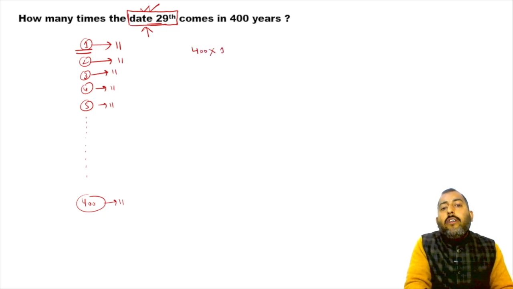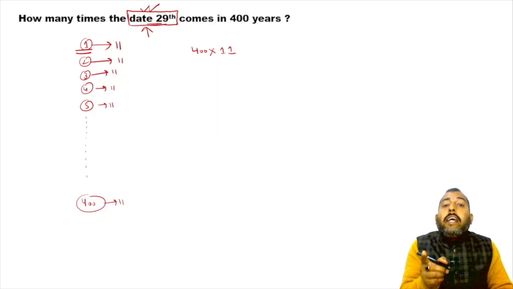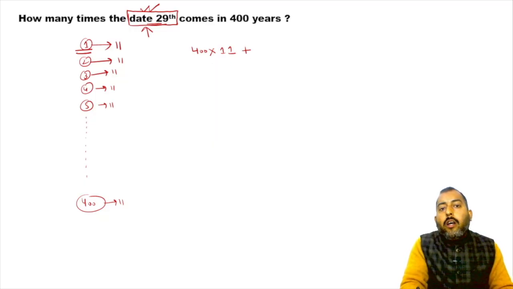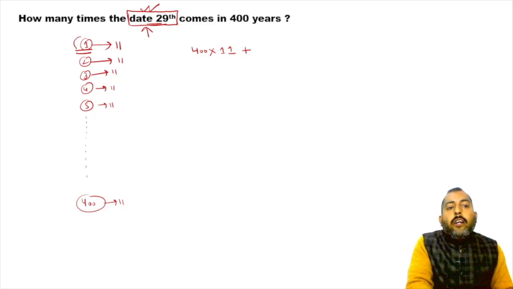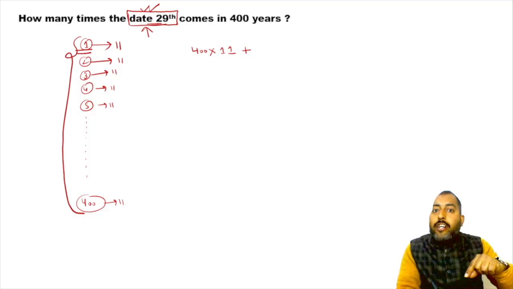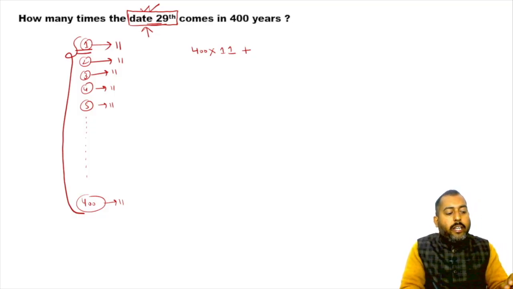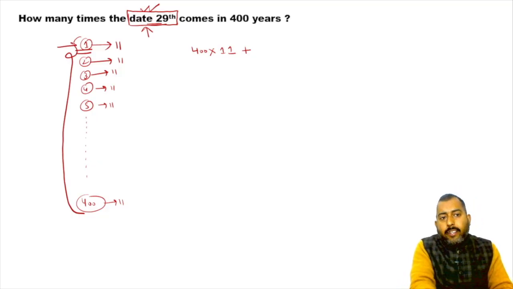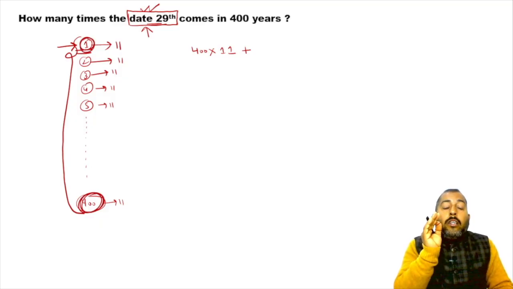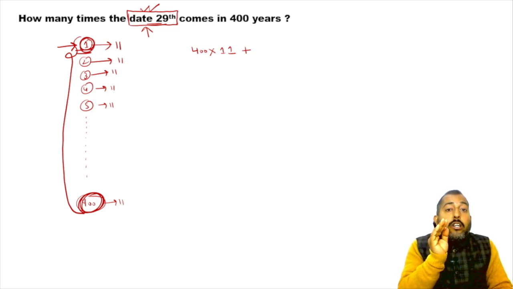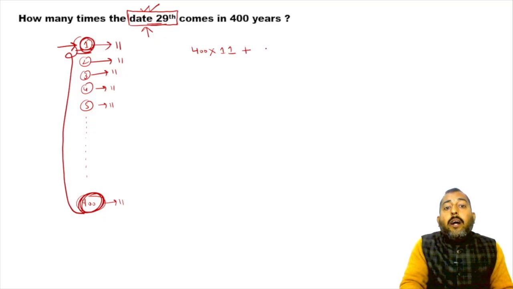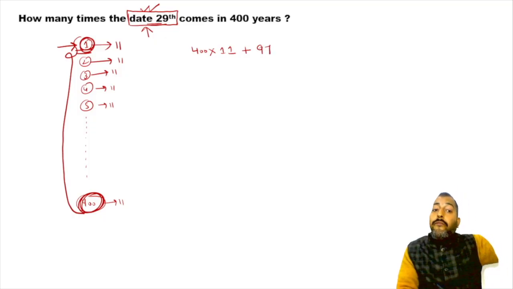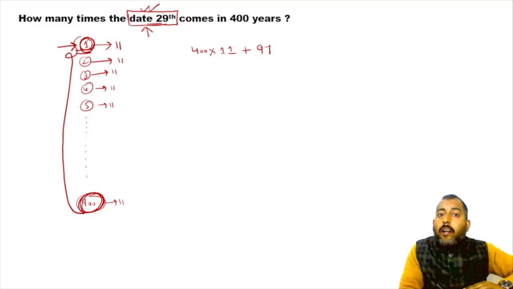In every year you will find the 29th, the day 29th, 11 times for sure. Now let us calculate the day 29th because of February month, for this range. So from the very first year till the 400th year, the date 29th February will come only 97 times, because from the very first year till the 400th year, how many leap years are there? Only 97 leap years.